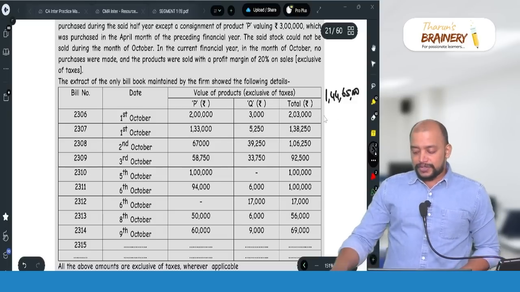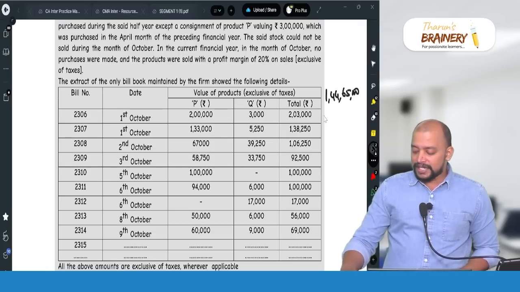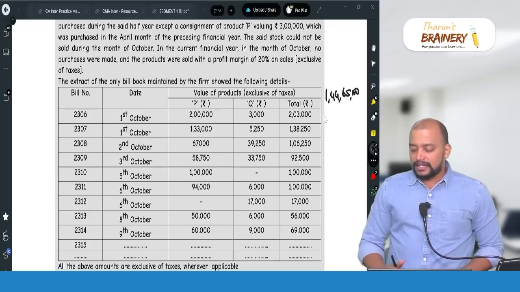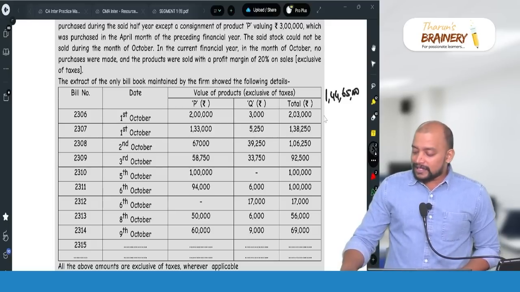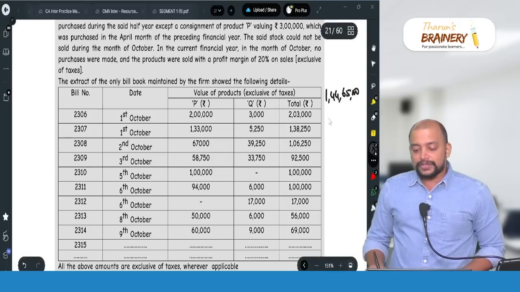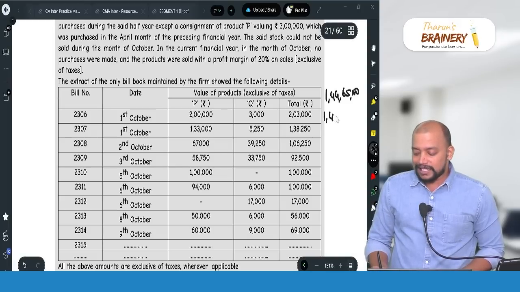But don't talk, don't disturb others. If you know the answer, shut everything and listen please. Then 2 lakh 3,000. So 1 crore 46 lakh 68,000.